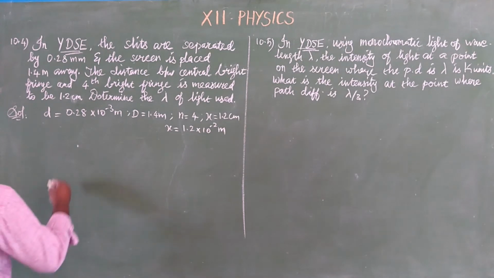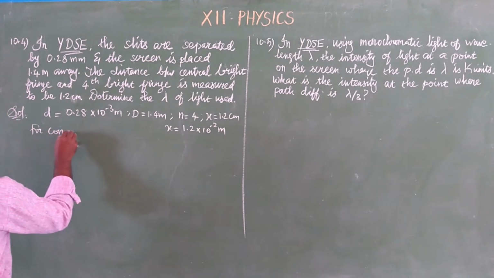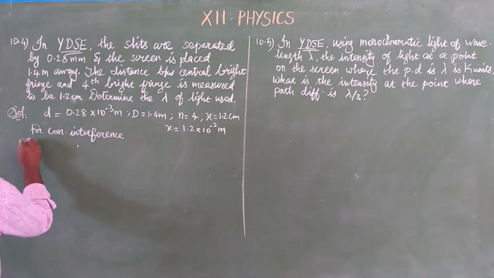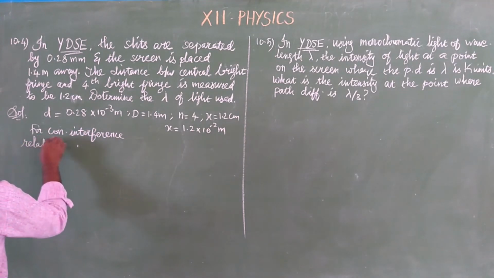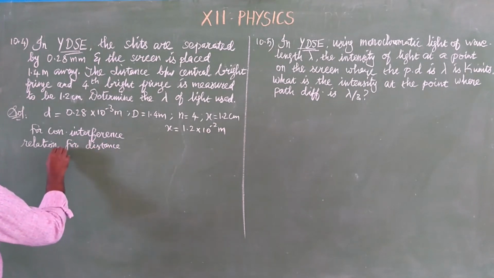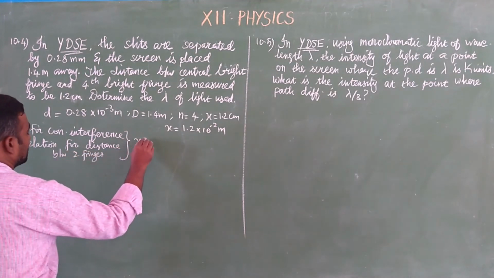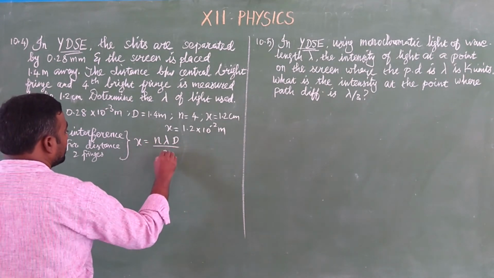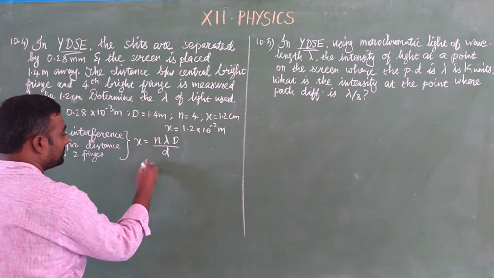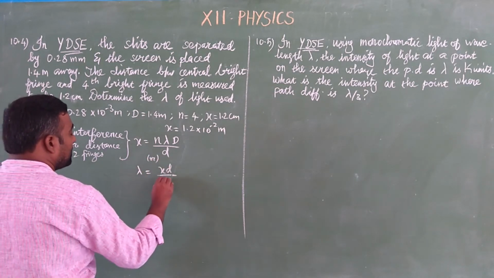We know already this is for constructive interference. So for constructive interference, the relation for the distance between two fringes is x is equal to n lambda D by d. But they are asking you to find the wavelength, no? So we interchange, and the wavelength lambda is equal to x d by n D.